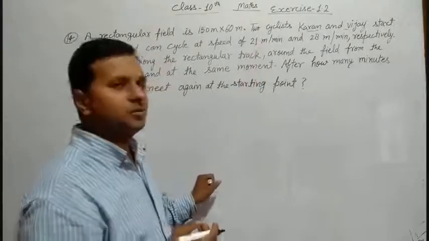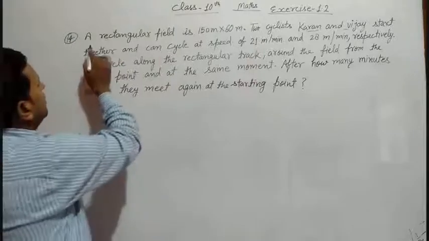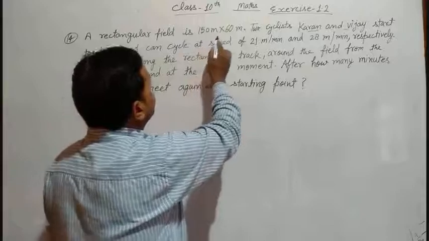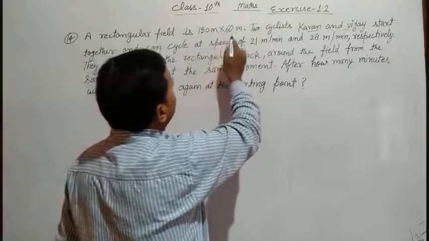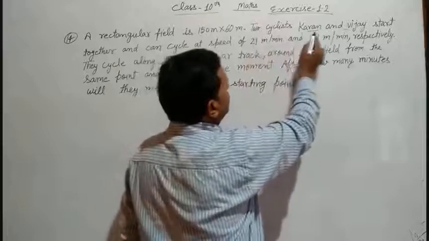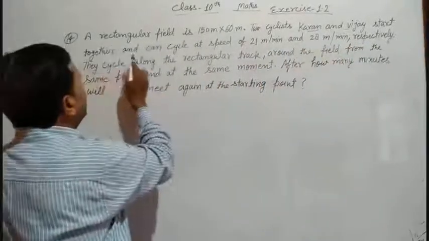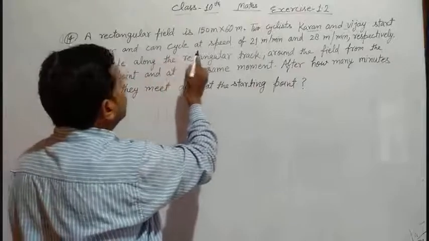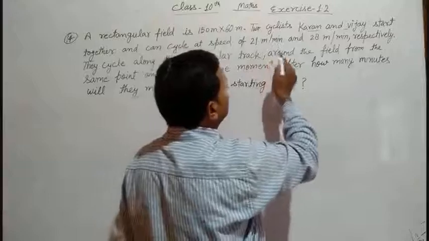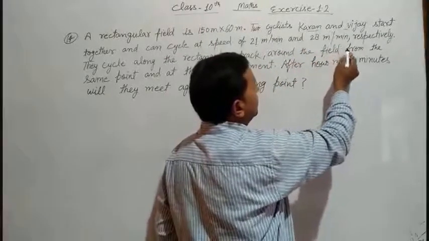In exercise 1.2, we see here question number 14. A rectangular field is 150 meter into 60 meter. Two cyclists, Karan and Vijay, start together and can cycle at a speed of 21 meter per minute and 28 meter per minute respectively.